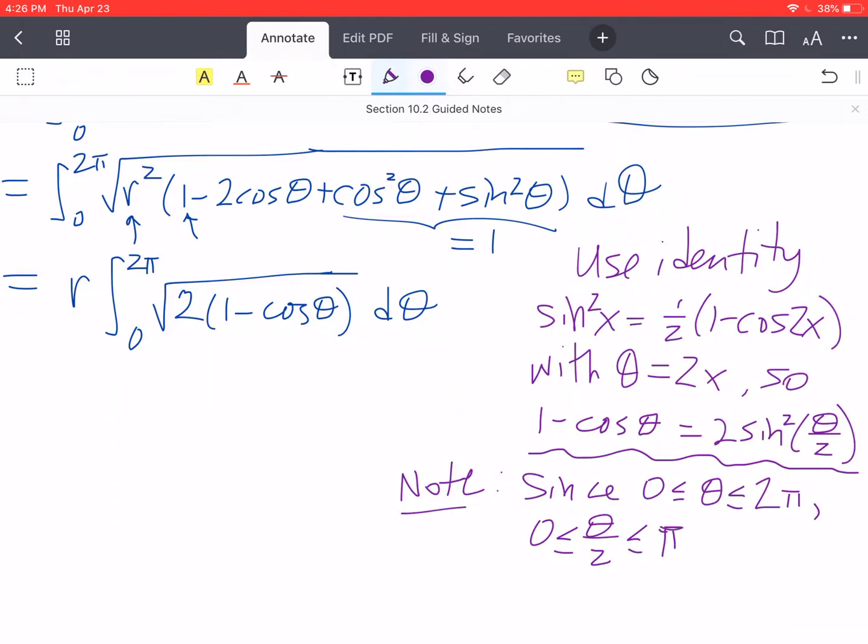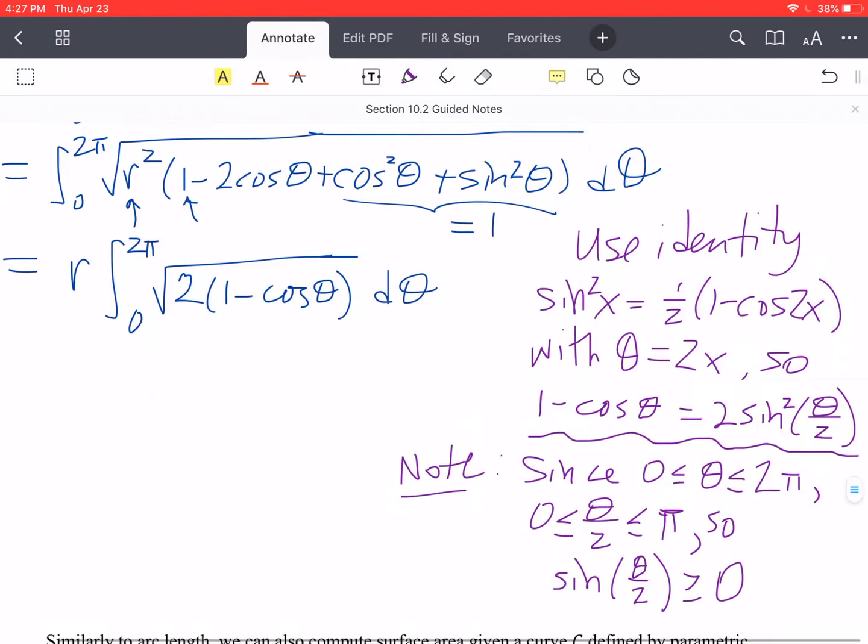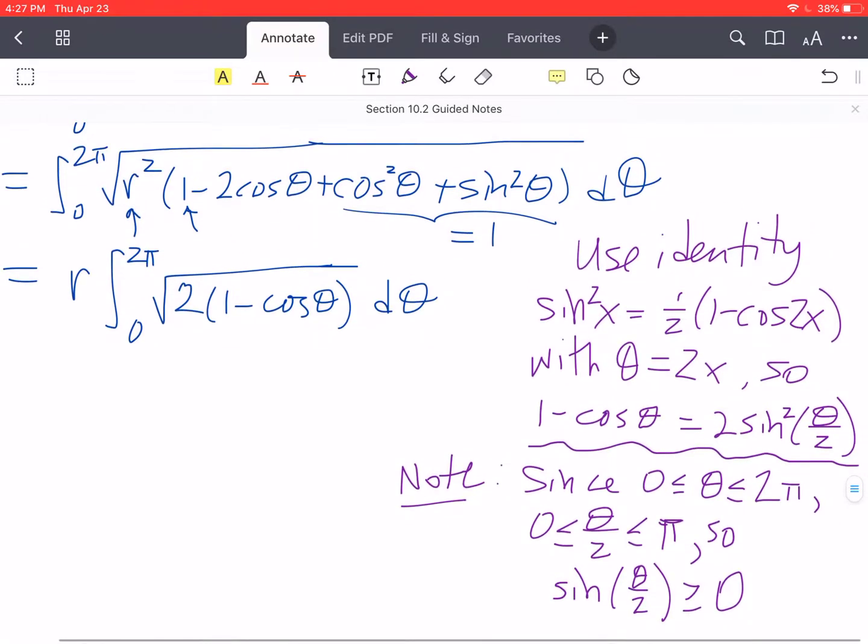And if you picture your unit circle where that exists, that is going to be all of the positive y values, or in other words, all of the positive sine values. So sine of theta over 2 will be greater than or equal to 0 for all of these values.